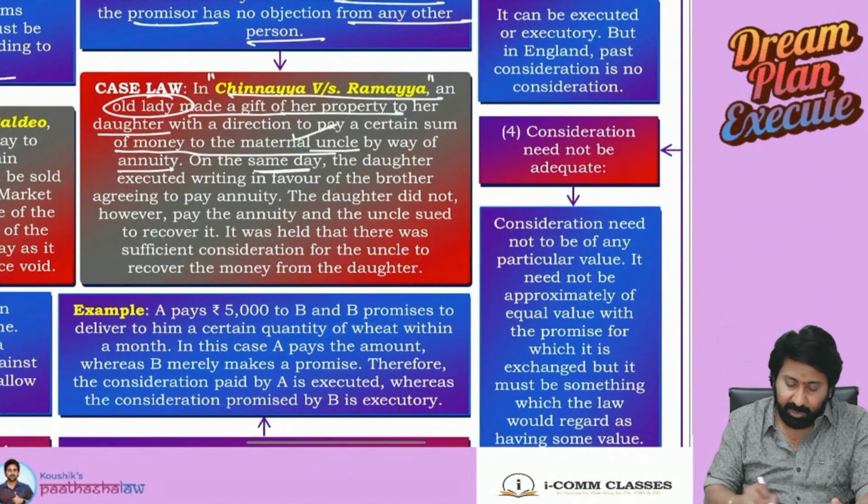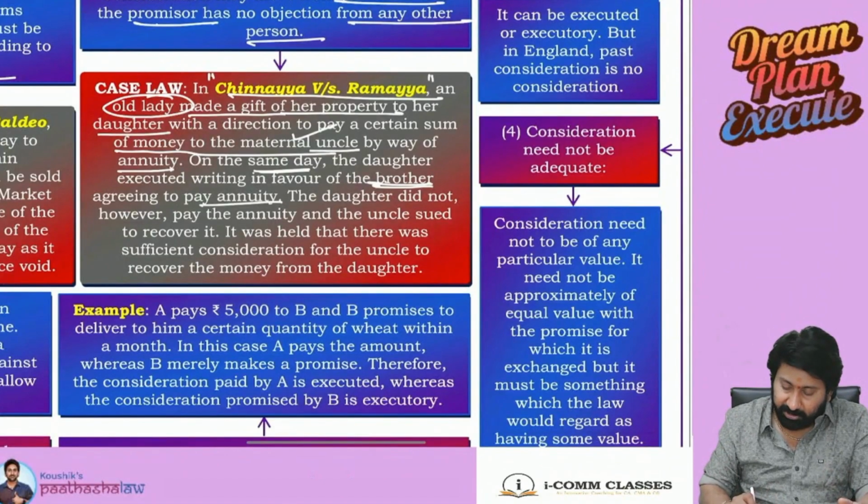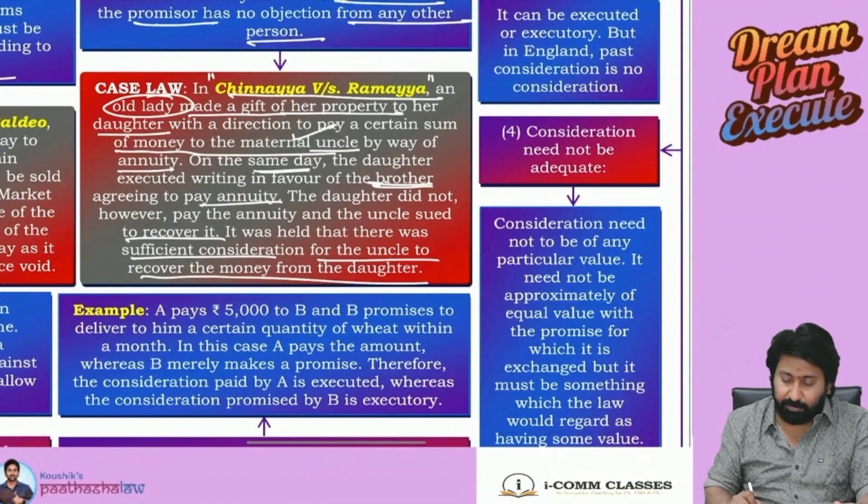On the same day, the daughter executed a writing in favor of her brother, agreeing to pay the annuity. The daughter did not, however, pay the annuity and the uncle sued to recover it. It was held that there was sufficient consideration for the uncle to recover the money from the daughter.